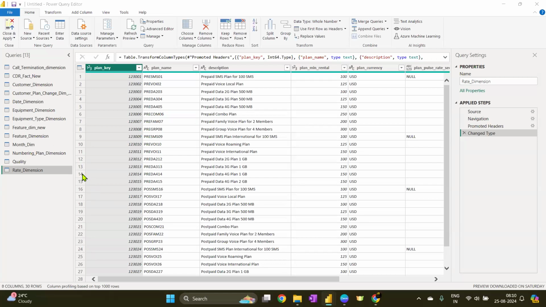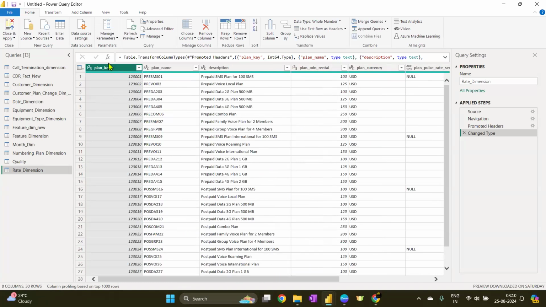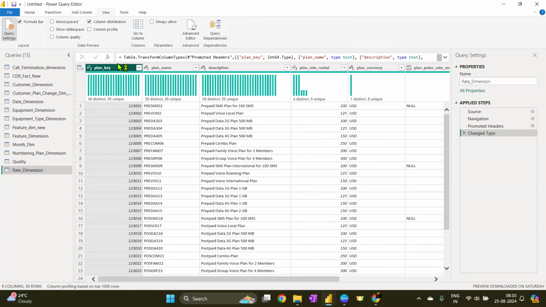Okay. So I am on the rate dimension table. As the name suggests, it is a dimension table. Out of 30 rows, they are all okay. I do not have to do anything. Column names are good, data types are good. The plan key. I just need unique and distinct for every table. If it is a dimension, I just want to see if that plan key, or any primary key or any key in that table, has distinct equal to unique or not.